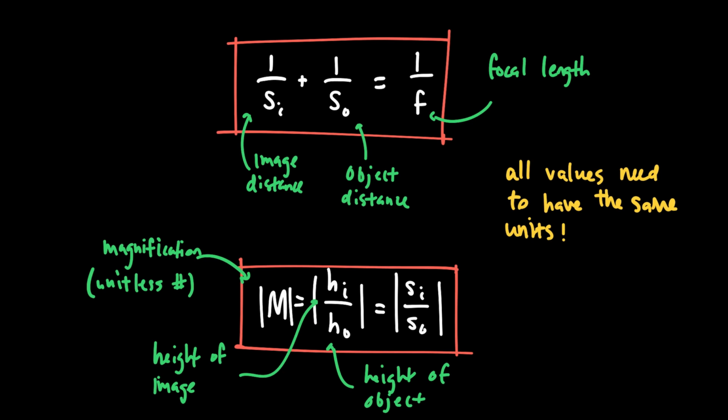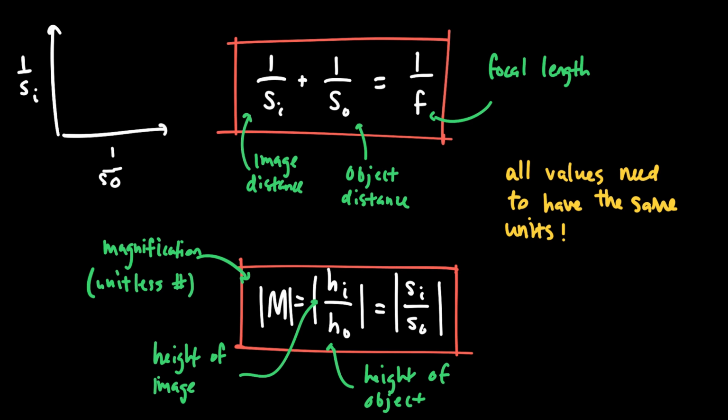Or we did in a lab in class where we plotted 1 over the image distance versus 1 over the object distance, and we were able to determine the focal length from the x or y intercept on this graph. And so this equation can be linearized to find the focal length if somebody does multiple trials of measuring the image and object distance in an optics lab.